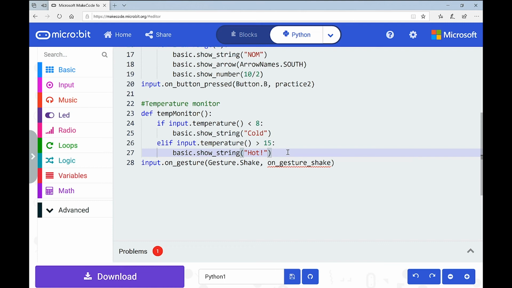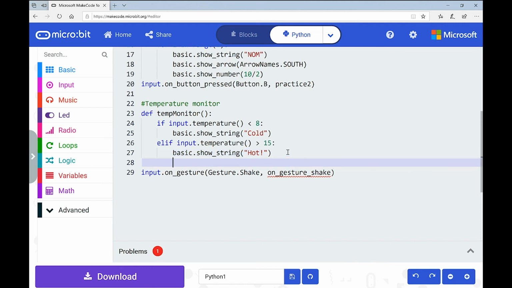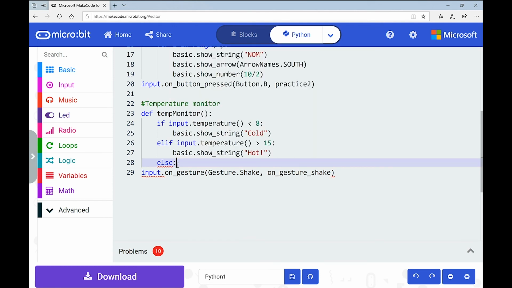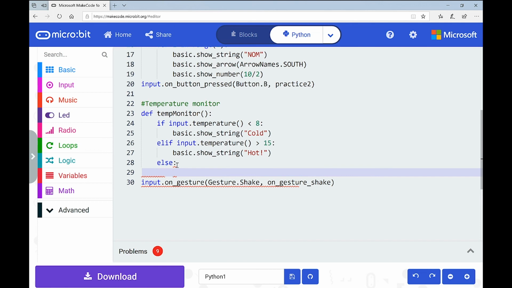Okay. And then we are going to use an else statement as well. So I'm going to come down a line. That's all I want to happen for that condition. So I'm going to come back out and I'm going to say else. Okay? And else colon, because again, you remember it's going to know what's left. And what is left here is anything between 8 and 15. So if you think about this, if it's not less than 8 and it's not greater than 15, that's what's left behind. So that range between 8 and 15 basically.